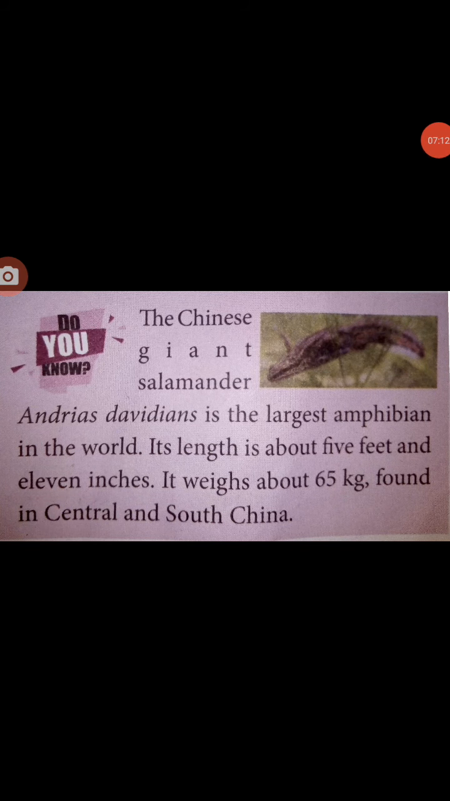Do you know the Chinese giant salamander, Andrias davidianus, is the largest amphibian in the world. Its length is about 5 feet 11 inches. Its weight is about 65 kg, found in Central and South China.